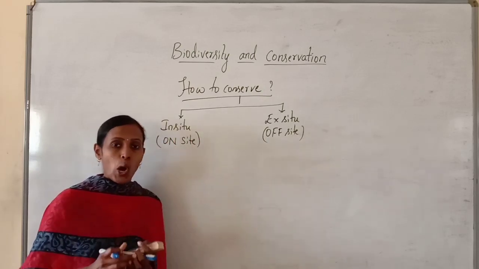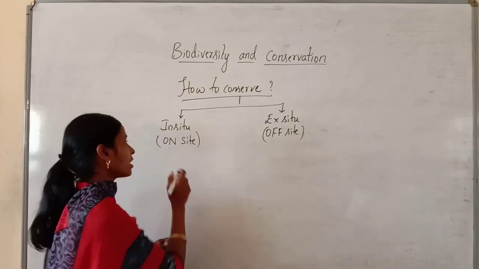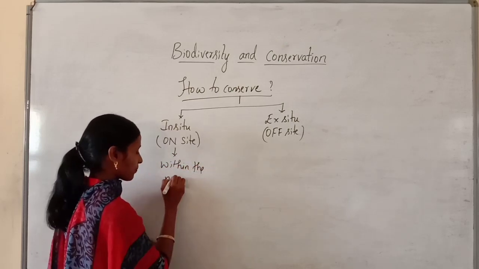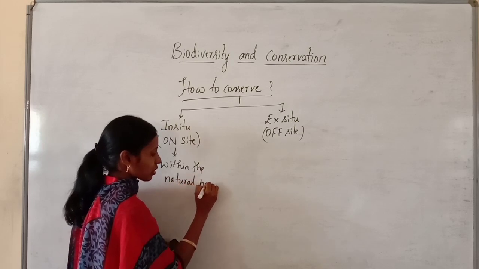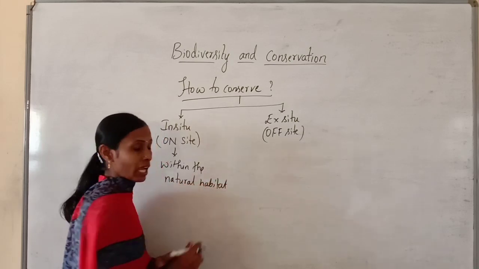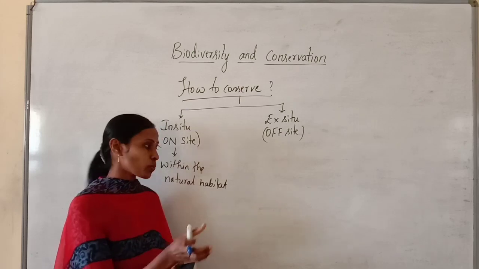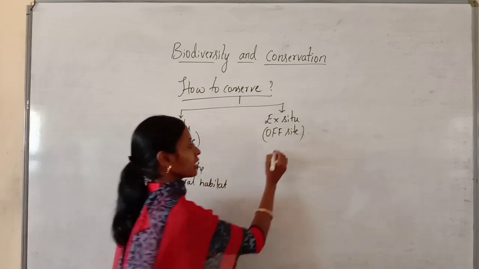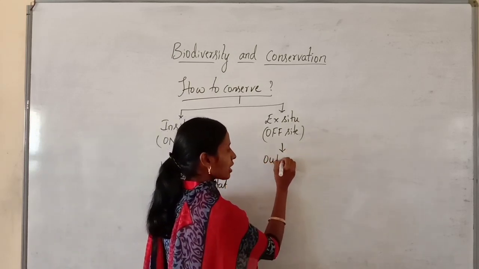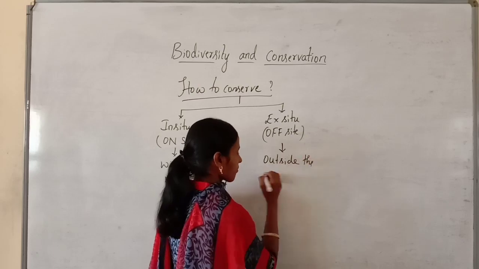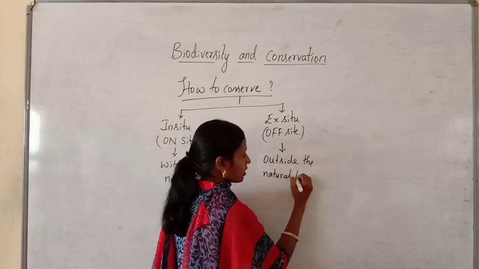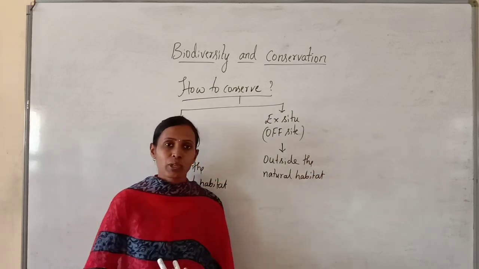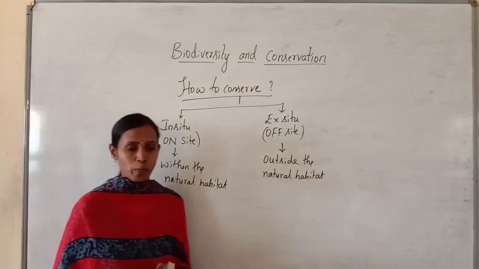So what do you mean by on-site and off-site? Here on-site refers to within the natural habitat. I mean to say, conservation of species within their natural habitat is called on-site or in situ conservation. Here off-site refers to outside the natural habitat. When I give the example, you can understand better what is on-site and off-site.